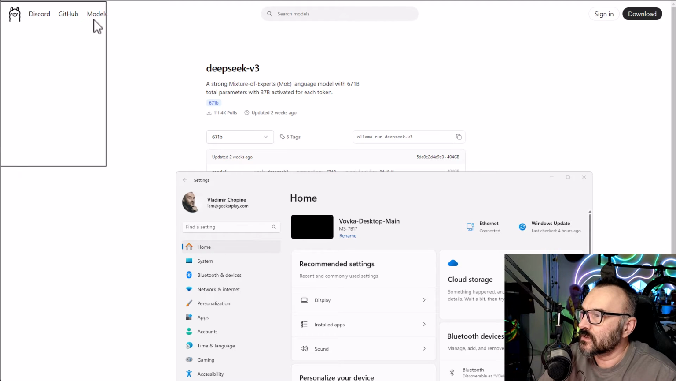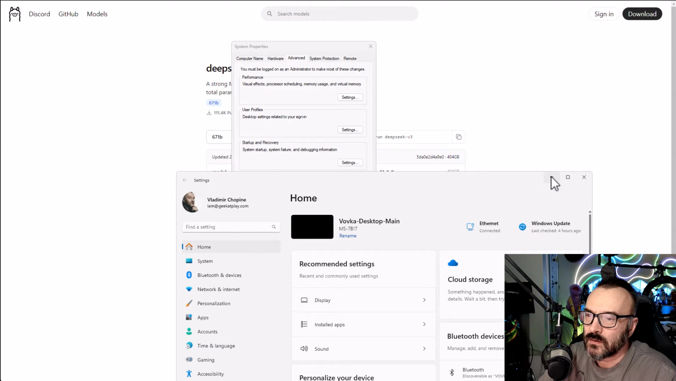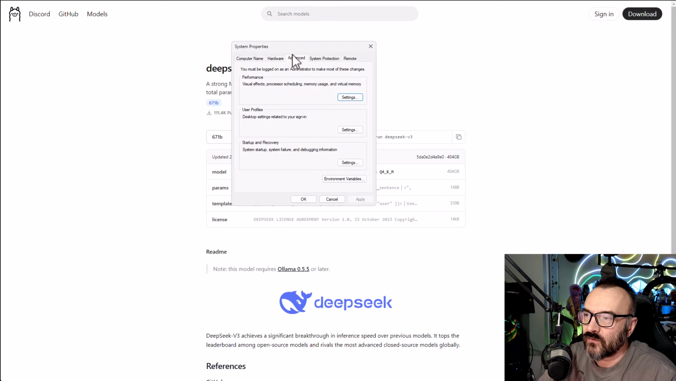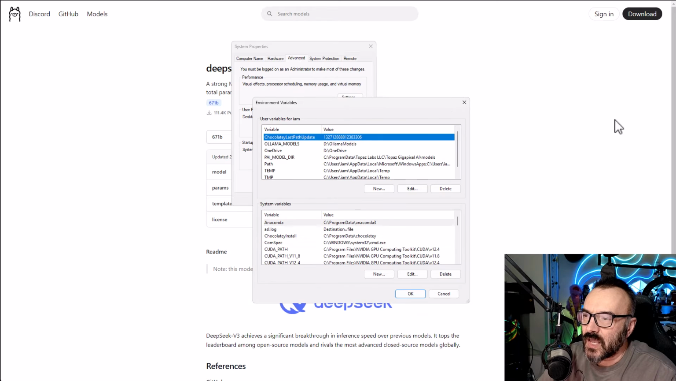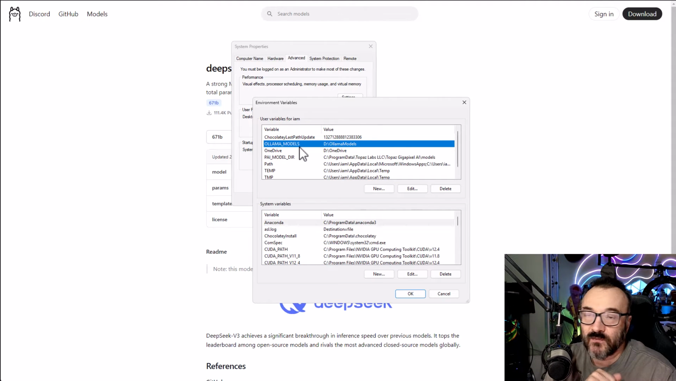So we open this one. Okay, let's go right here. Here you see you have the Advanced tab, Environment Variables. We'll click on this. In Environment Variables, we have User variables for whatever your user is. You want to add this if it doesn't exist.